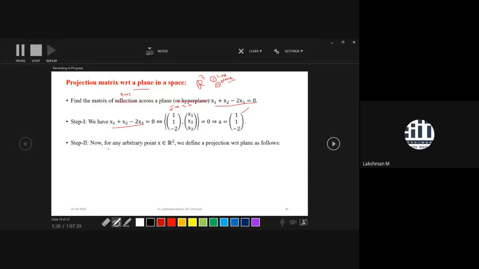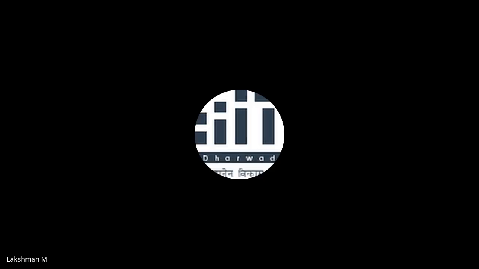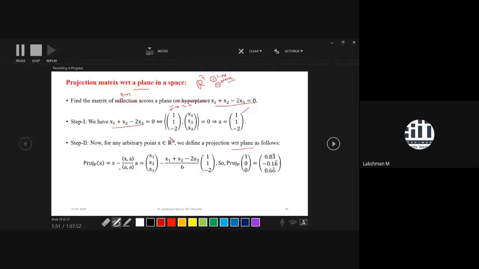Next, in step 2, you have to define the projection of any 3D point with respect to this plane. The projection of any 3D point with respect to the plane is defined by this formula, and you need to simplify it.